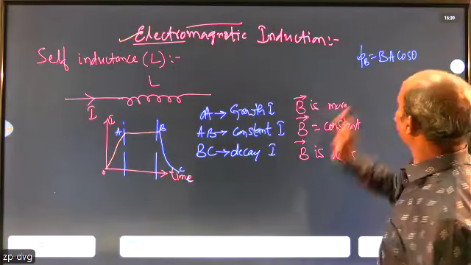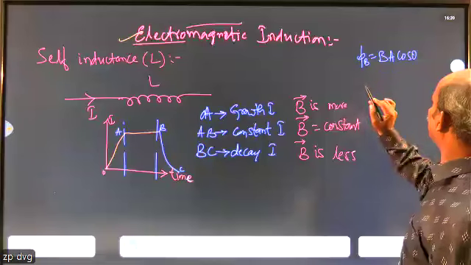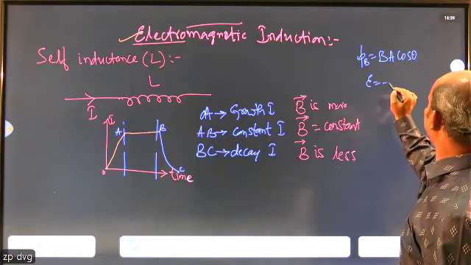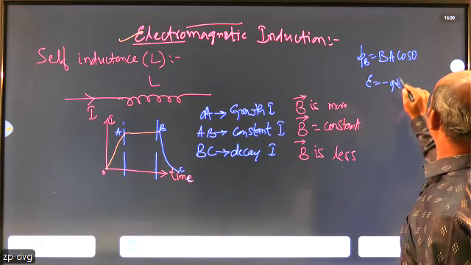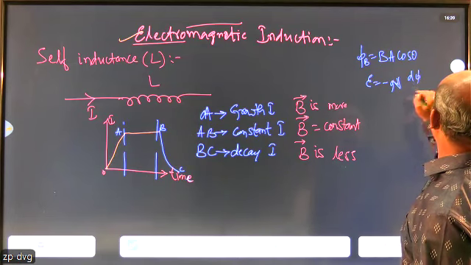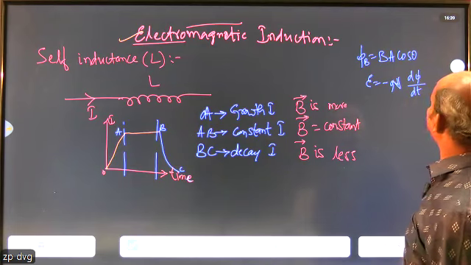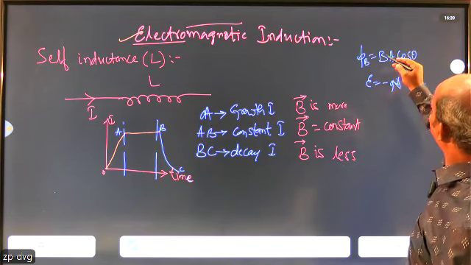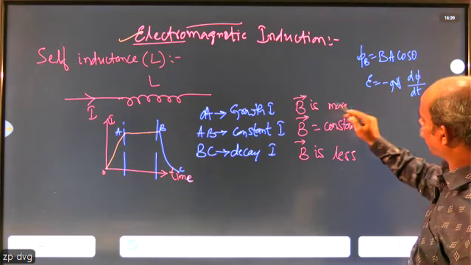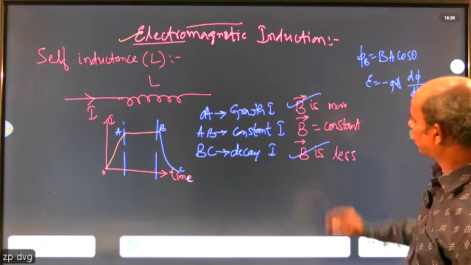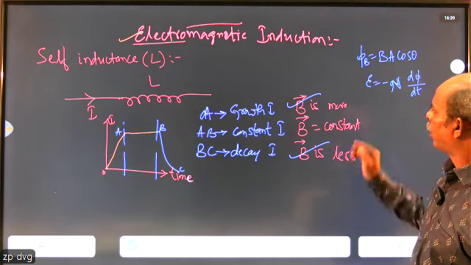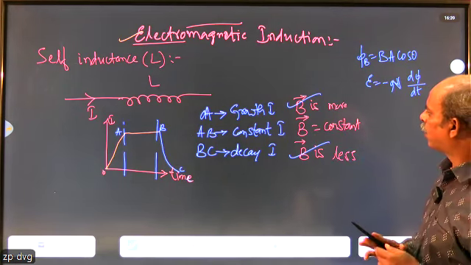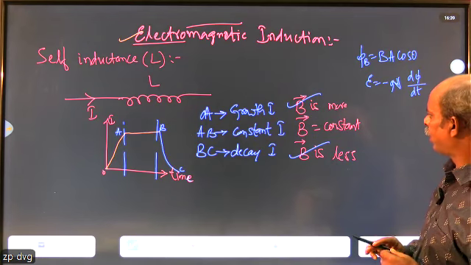If B changes, then phi B changes, and then an EMF exists, given by E equals minus N d phi by dt. B changes in two cases: at the time of making the circuit and at the time of breaking the circuit, that is, at the growth and at the decay of the current.